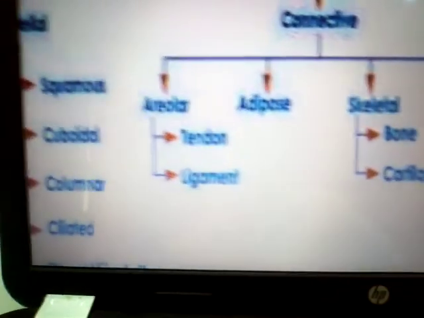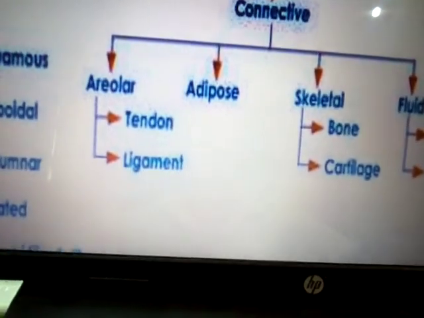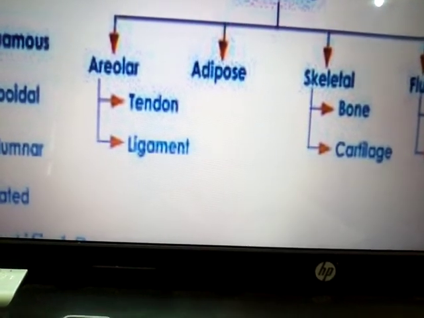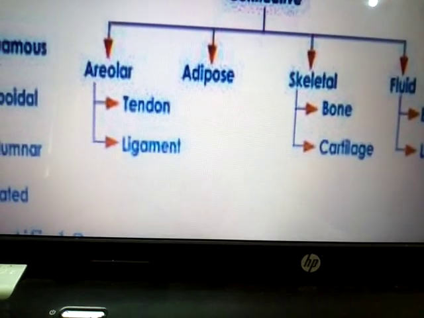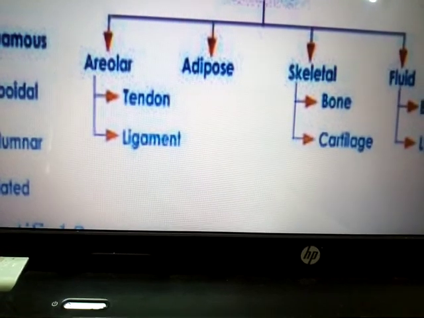So here again, one by one. First, the areolar connective tissue, which consists of ligament and tendon. The tendon joins muscle to muscle and muscle to bone, and ligament joins two bones.